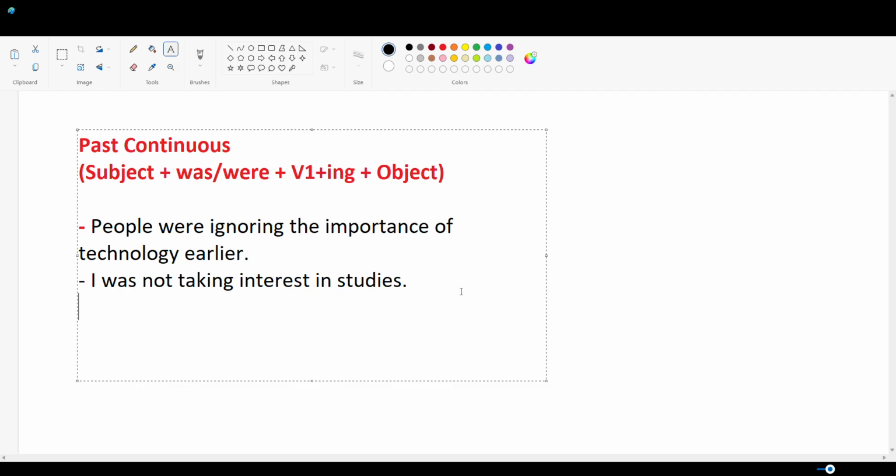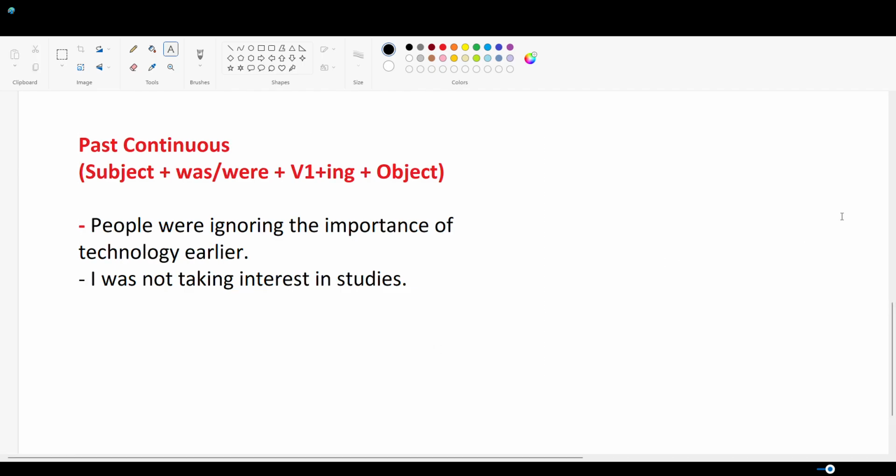This sentence structure is mostly going to be used in your speaking part. Rarely, in some cases, you may use it in your writing also. But the chances in which you will use this sentence structure in your writing will be less. Most probably, you have to use it in your speaking. Now, let's proceed towards the next sentence structure.